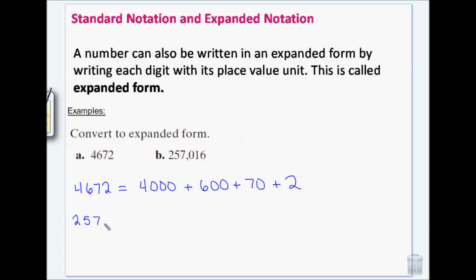And 257,016 is 200,000 plus 50,000 plus 7,000 plus 10 plus 6.